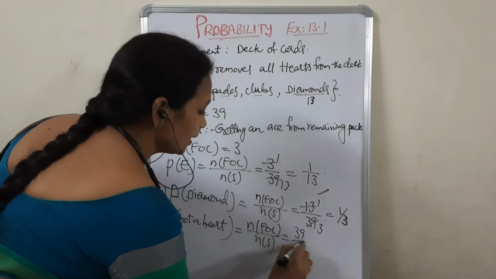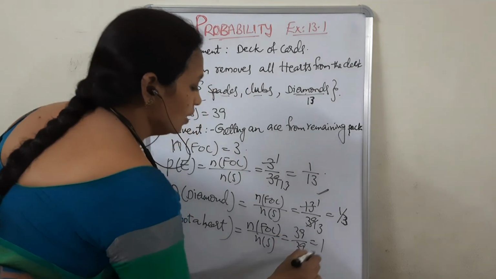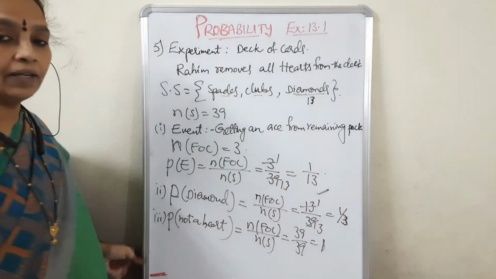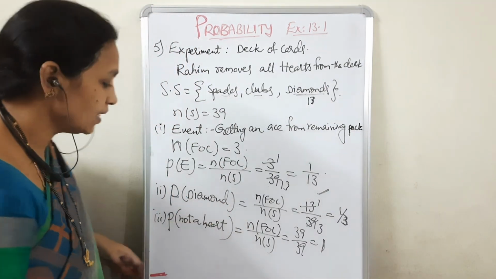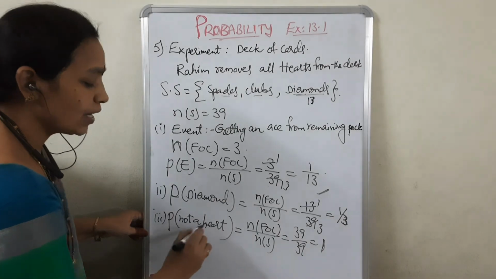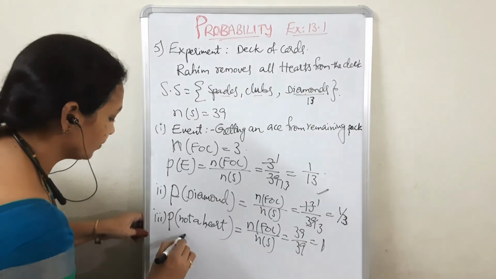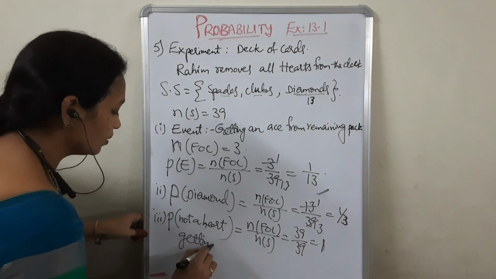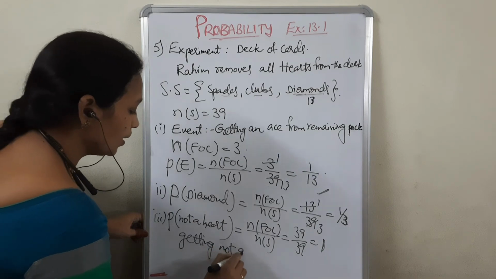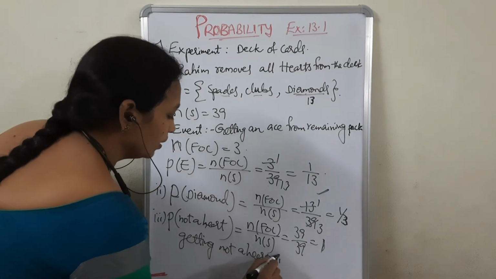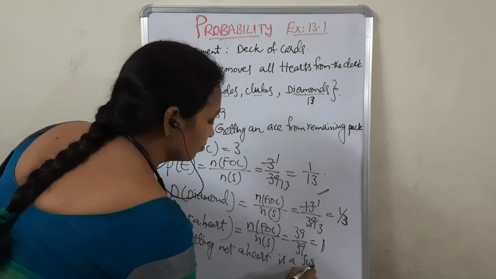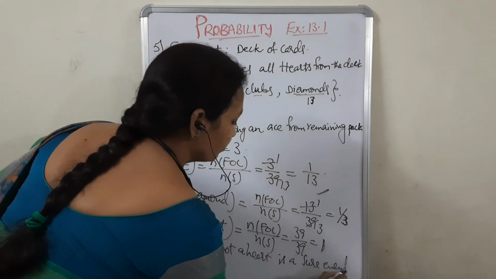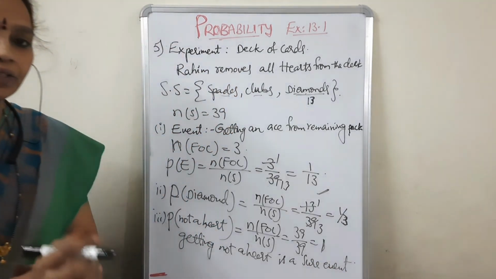So 39 by 39 is 1. Whenever the probability is 1, such an event is called a sure event. So getting a card that is not a heart is a sure event.